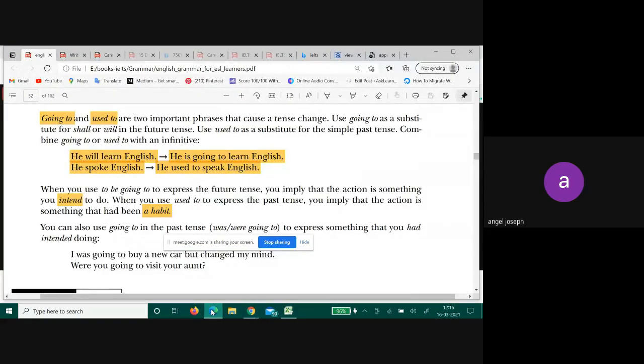Yes, so let's start today's class. Yesterday we had discussed future tense, right? Now there are words like going to or used to. Look at these two words. These two words can change the tense of a sentence.